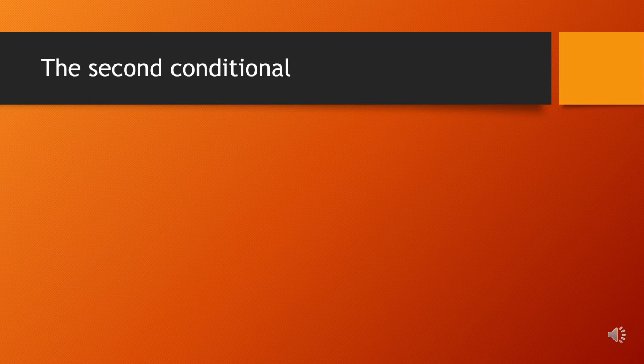Now, the second conditional. We use the second conditional to talk about imaginary situations which are not real. For example, if I had more money, I would buy a boat. Now, do I have more money? No, I don't have money. So I can't buy a boat.